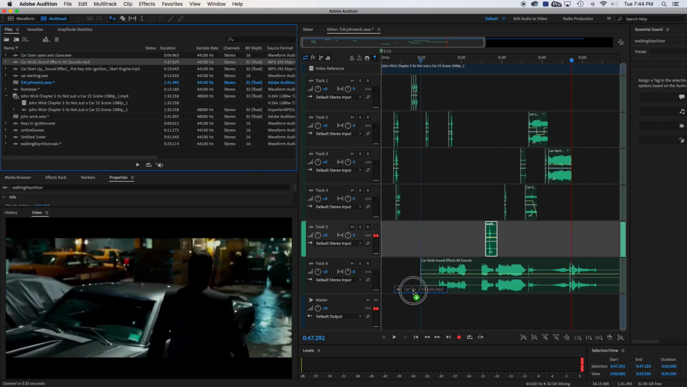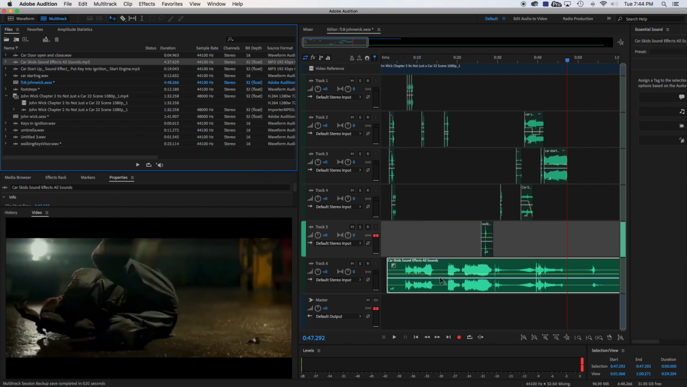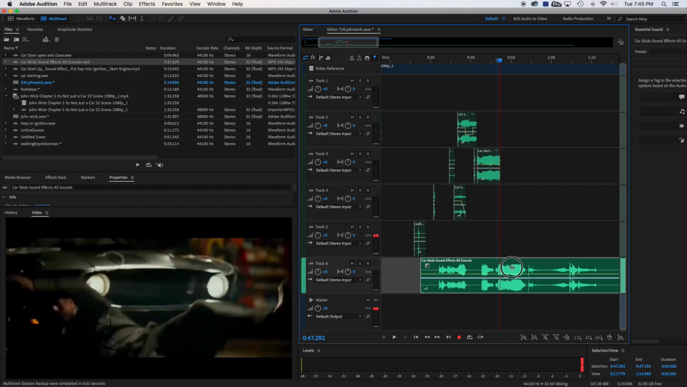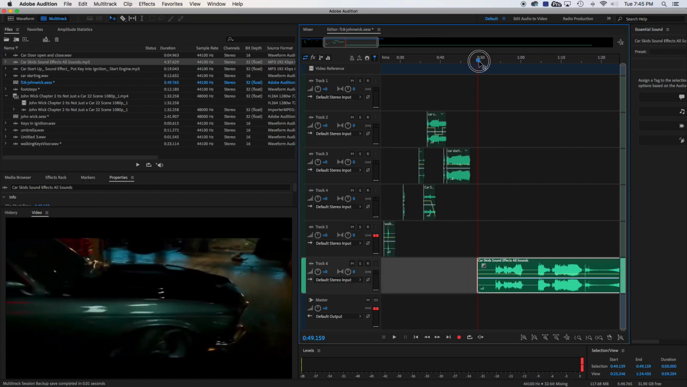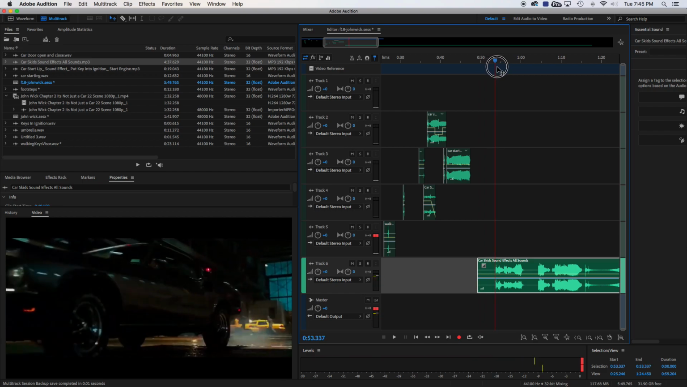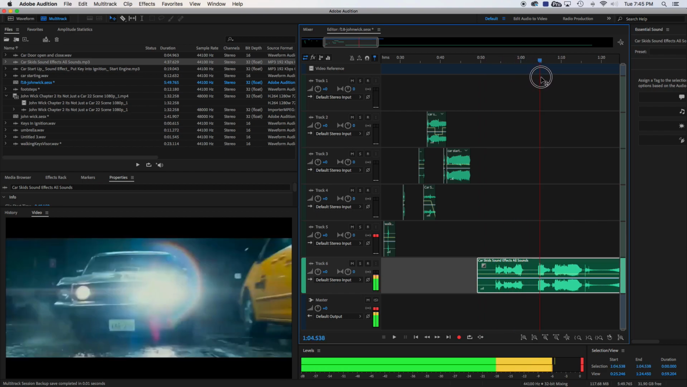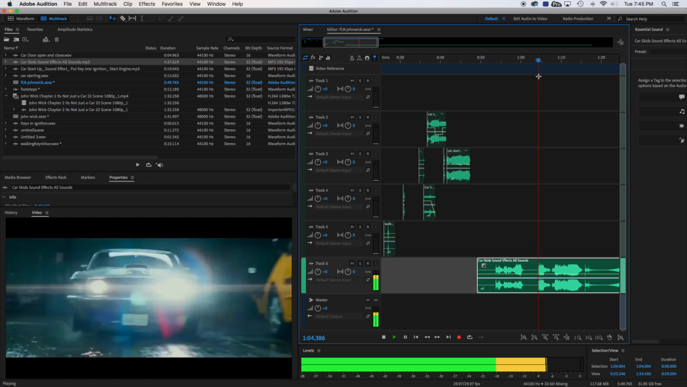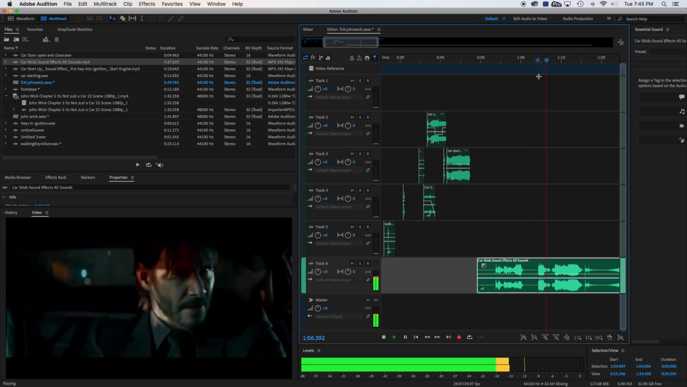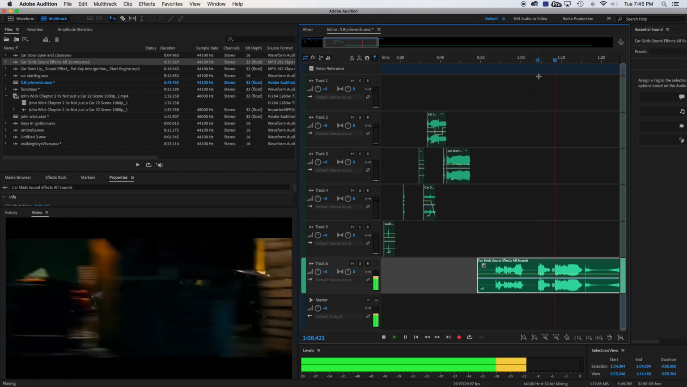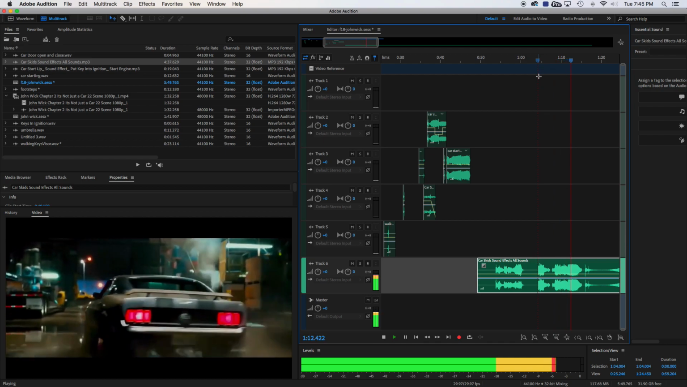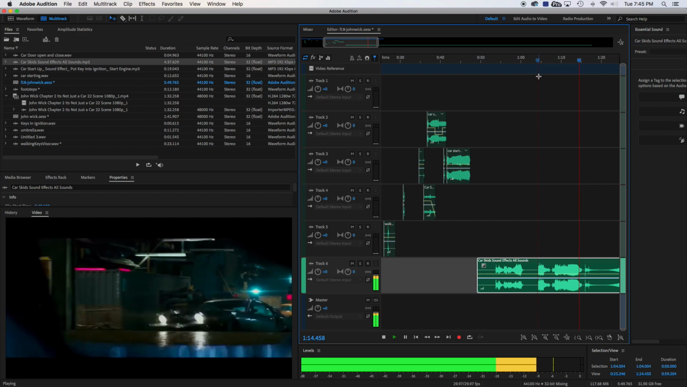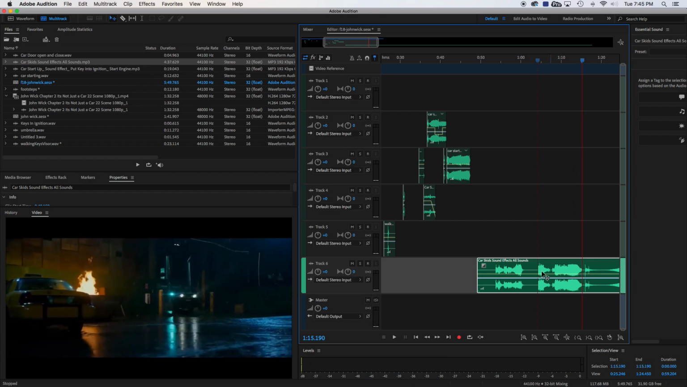I'm going to drag it down here, and you can see all the different waveforms. So let's drag it out here. And it was at about 25 seconds in. So let's just see here. It was about right about there. That's the one that I wanted.